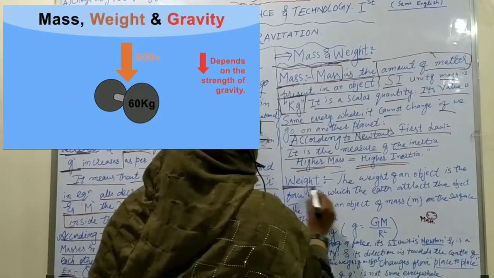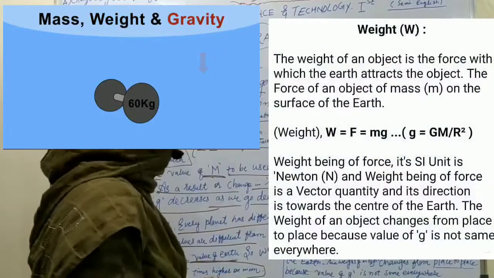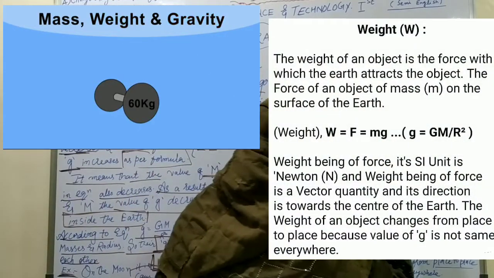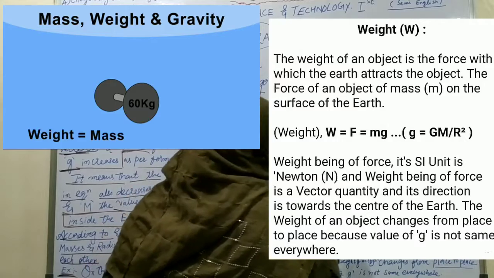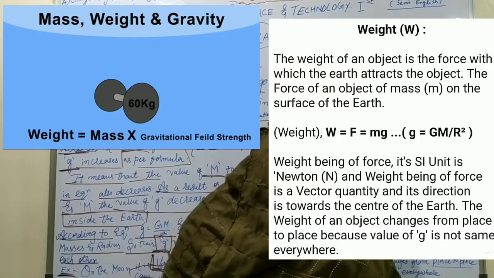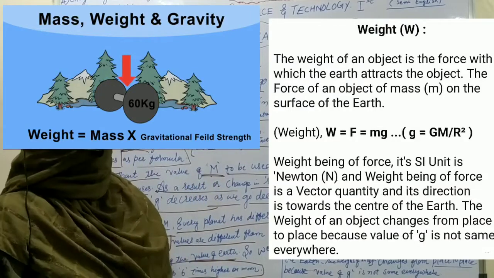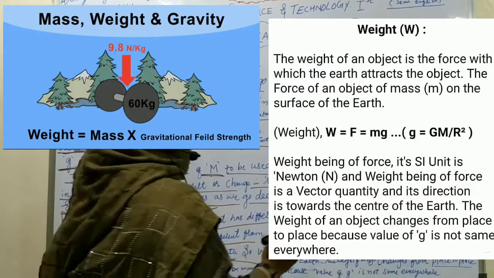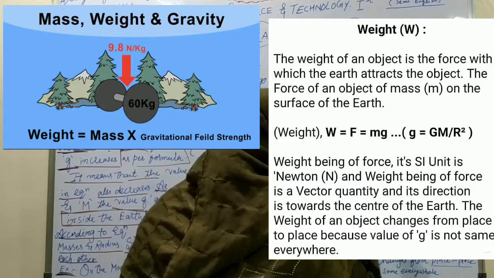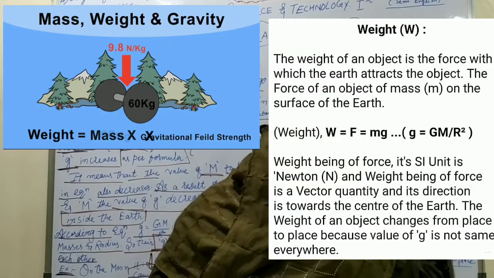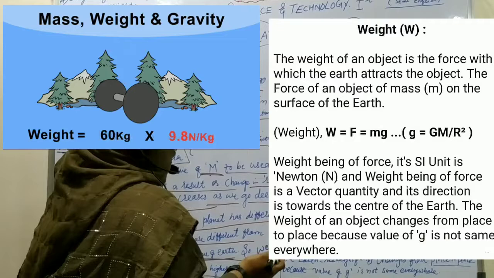Next point is weight. What is weight? The weight of an object is the force with which the earth attracts the object. It is the force of gravitation, the force of attraction of the earth on the object, and it results in the weight.